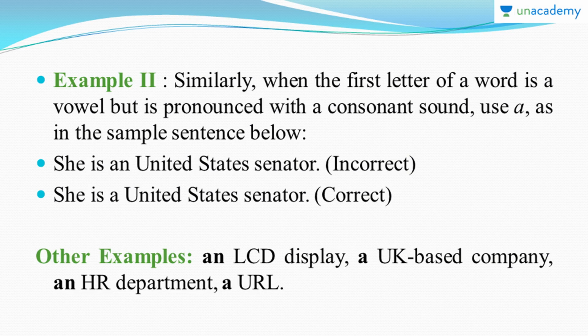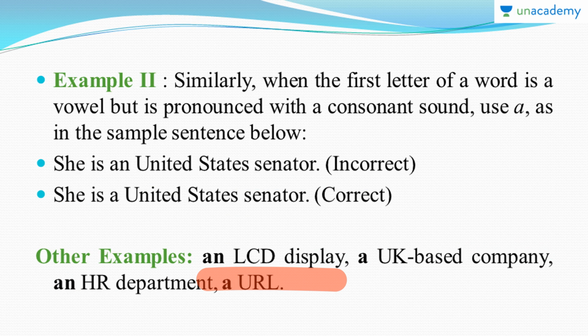Next we have example number 2. Similarly, when the first letter of a word is a vowel but is pronounced with a consonant sound, use a as given in the sentence. Now the first sentence is, she is an United States Senator. Second is, she is a United States Senator. The second one is correct. Though the word United starts with a vowel, it does not sound like one. So therefore we are using a instead of an. We'll discuss other examples. For example, an LCD display, a UK based company, an HR department, a URL.